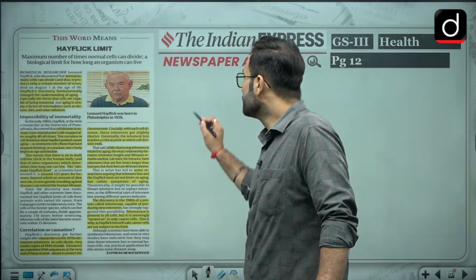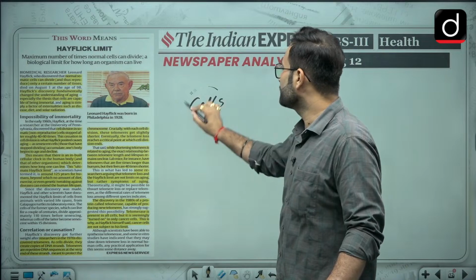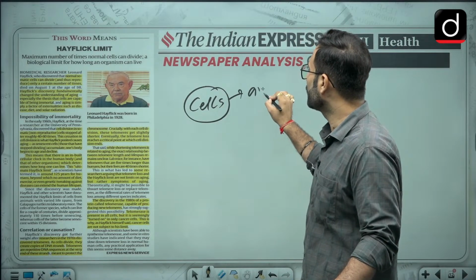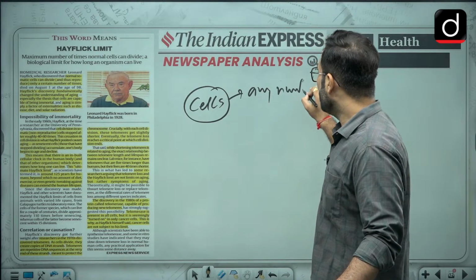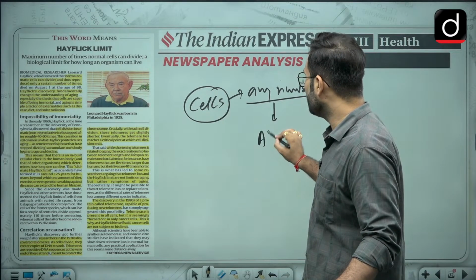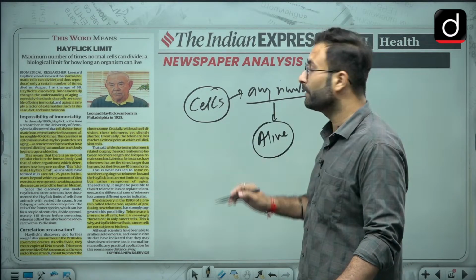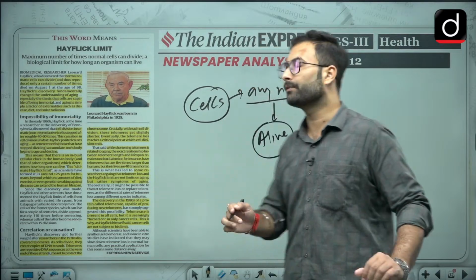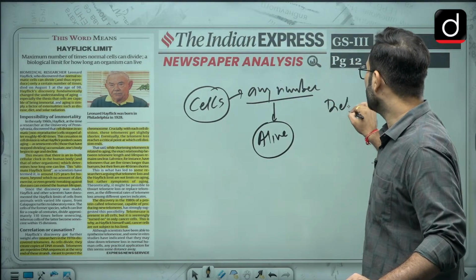As I told you, earlier there was this conception that a cell can divide any number of times, and until that is happening, you can be alive for a long time, or you can say you can be immortal if you are focusing on your diet and other aspects.